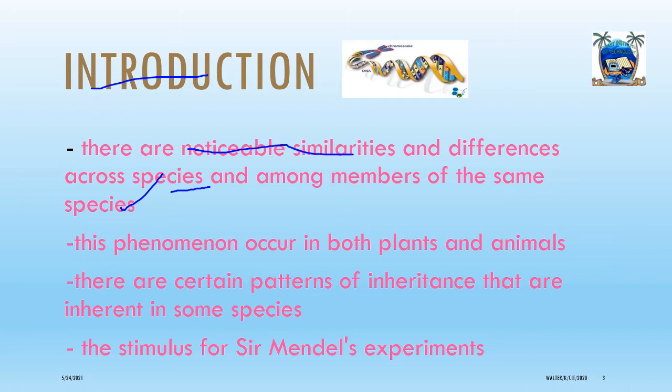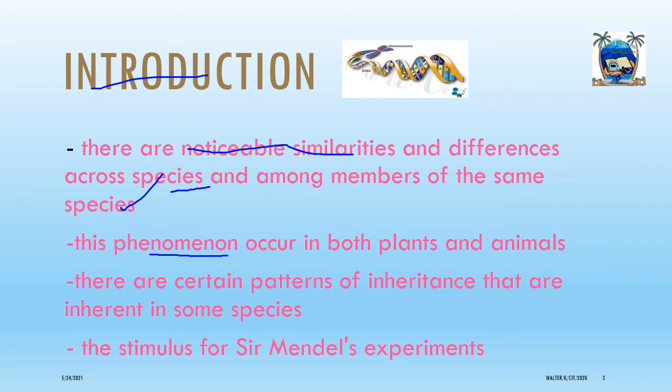I hope we are all aware of the difference between a species and a population, but within a species you realize that there are differences in height, in weight, in skin color and so forth. In plants you see the types of flowers, the types of leaves, etc. And these all are a result of inheritance, which is the basis of genetics.